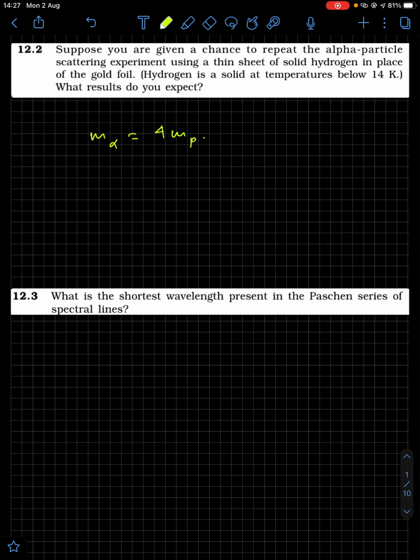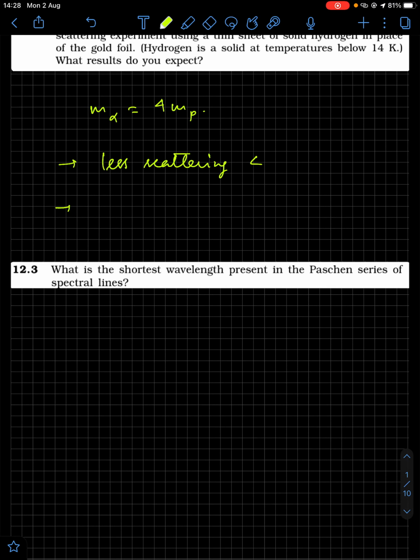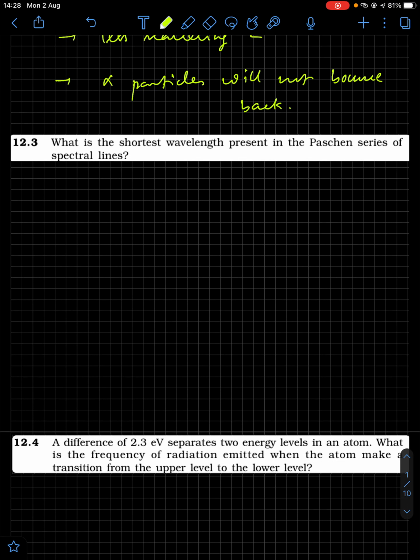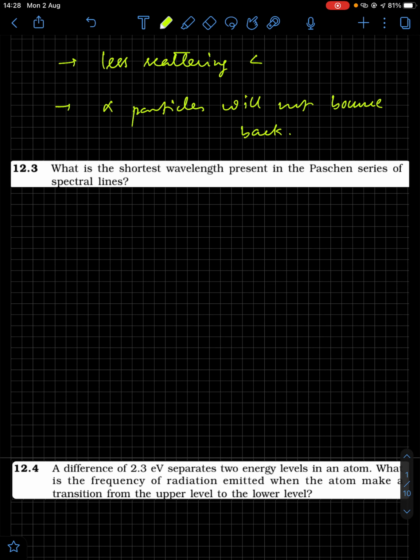Okay, so number one we can write down: less scattering angle will happen. Number two we can write down: alpha particles will not bounce back. Okay, so we can go to question number 3.